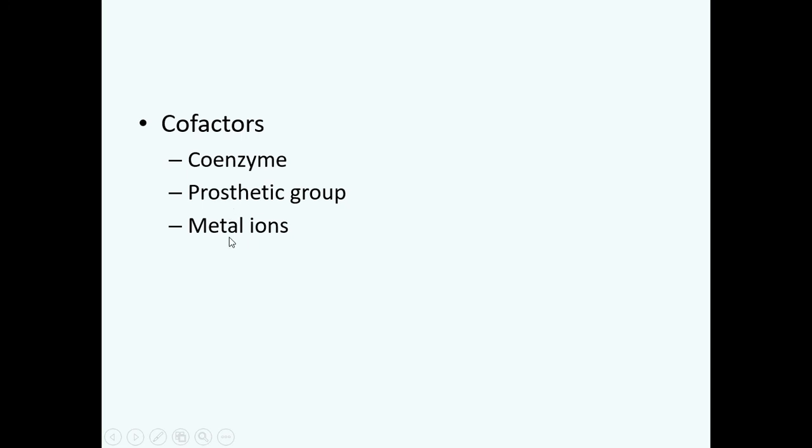Some enzymes need metal ions as a cofactor to carry out chemical reactions. For example, the nucleic acid dependent enzymes require magnesium ions to carry out chemical reactions. For example, DNA polymerase, nucleases, and other nucleic acid dependent enzymes need magnesium ions as cofactors. In the absence of these metal cofactors, the enzyme will not be able to carry out its function.